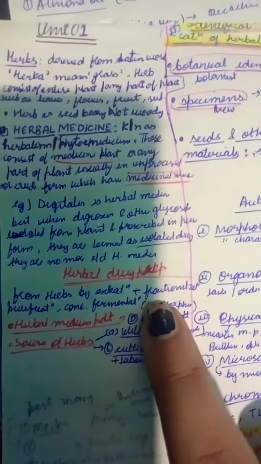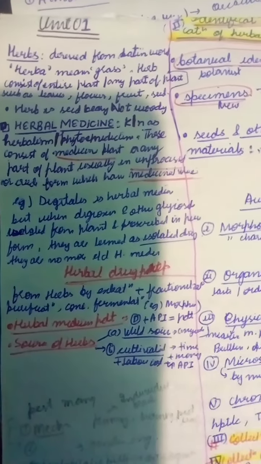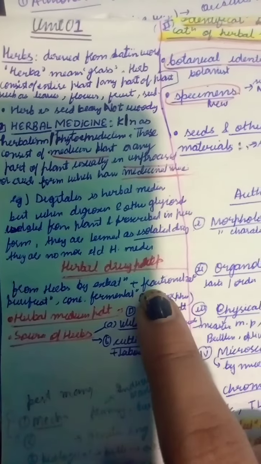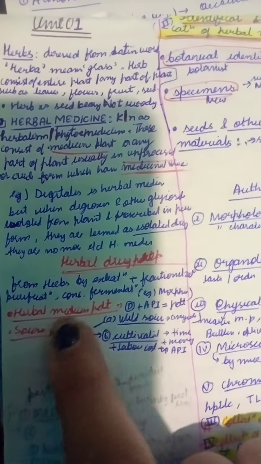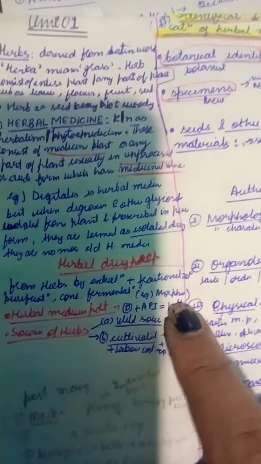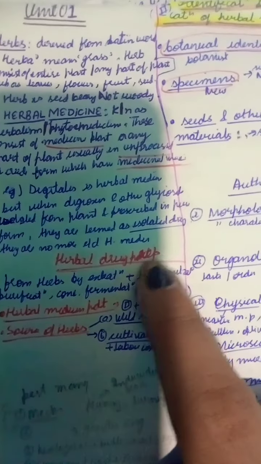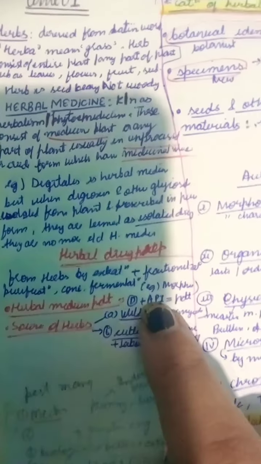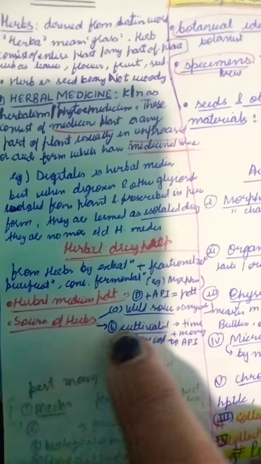Now, herbal drug development. In herbal drug development, the herbs are extracted by fractional distillation, purification, concentrating, fermentation, and so on. For example, morphine. Now, after herbal drug preparation, we do the herbal medicine product. In this, the drug plus API is given to form the product.